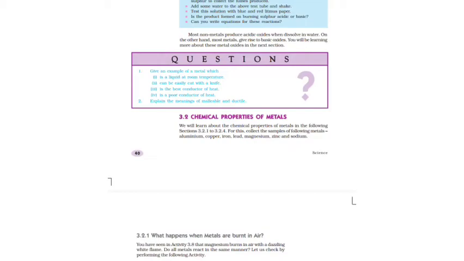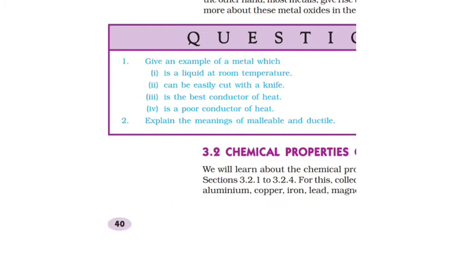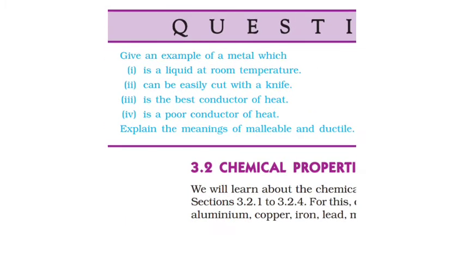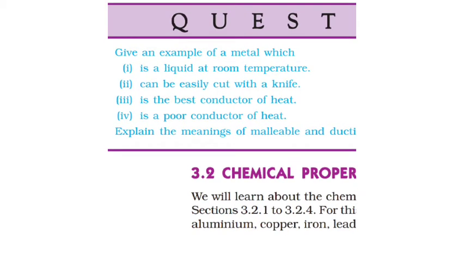We are discussing the chapter lesson of metals and non-metals. At the end of the chapter, now we are going to discuss the question answer. First, we shall discuss the in-text questions, those questions that are given in the text. So the first is the example of a metal which is liquid at room temperature, that is mercury, and